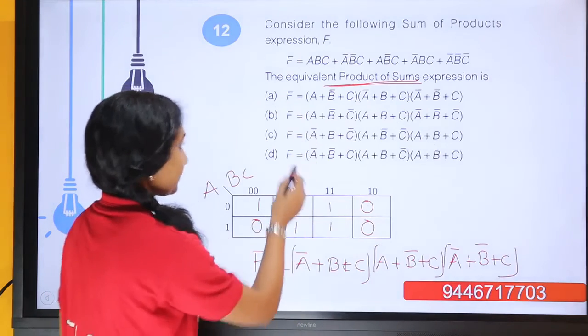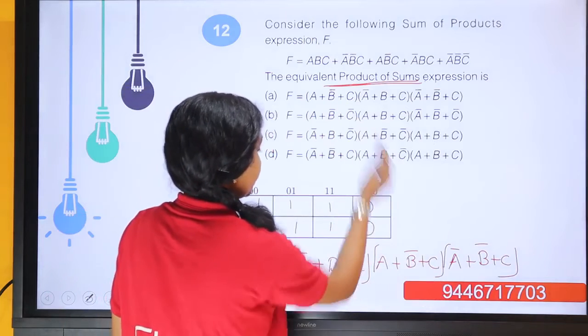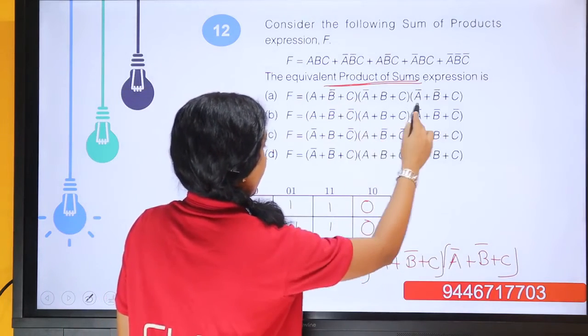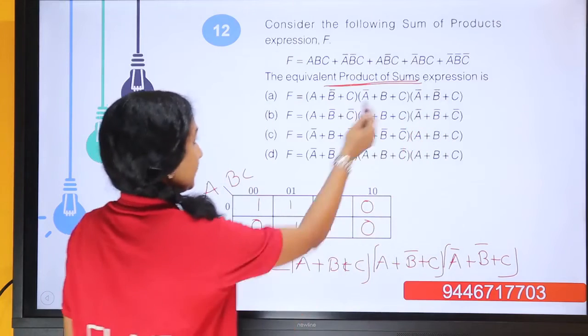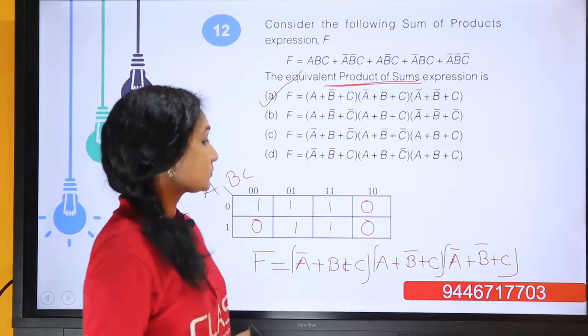Here it is A or B bar or C, A bar or B bar or C, A bar, B or C. So the correct answer is option A.